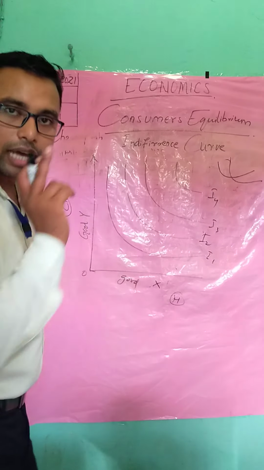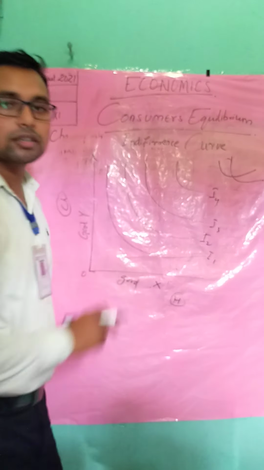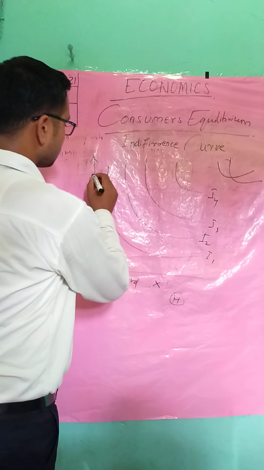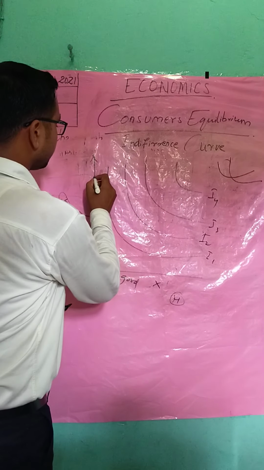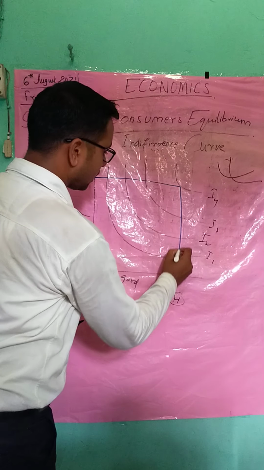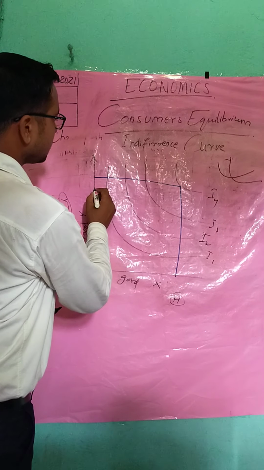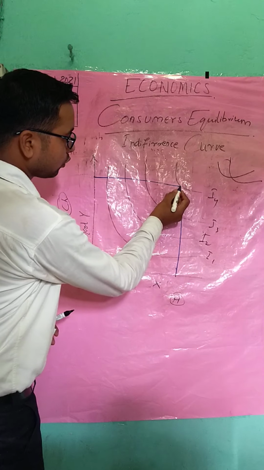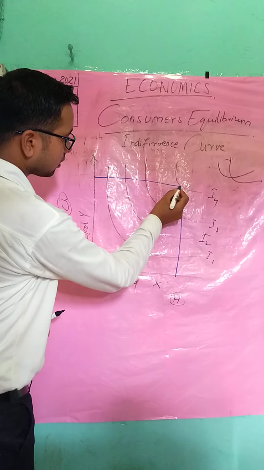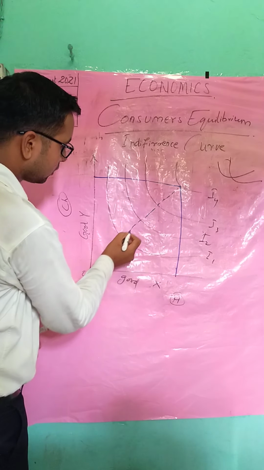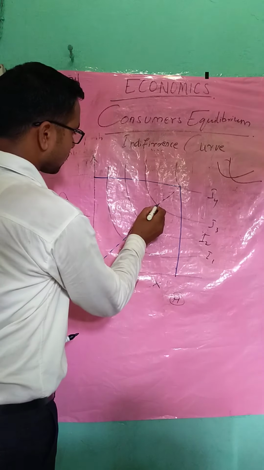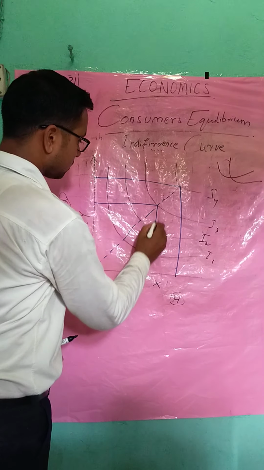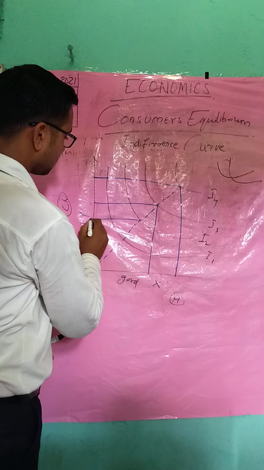The last one is that the higher the indifference curve, the more satisfaction it gives you. Now students, see here, this indifference curve is giving different levels of satisfaction. We will focus more on only the convex part.